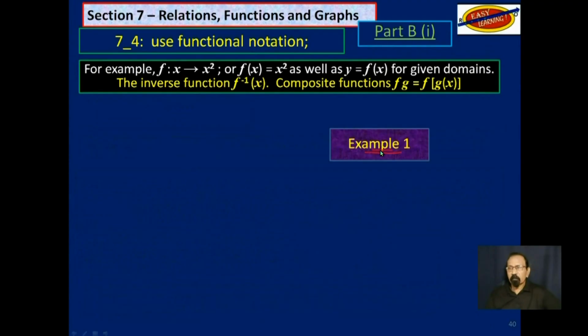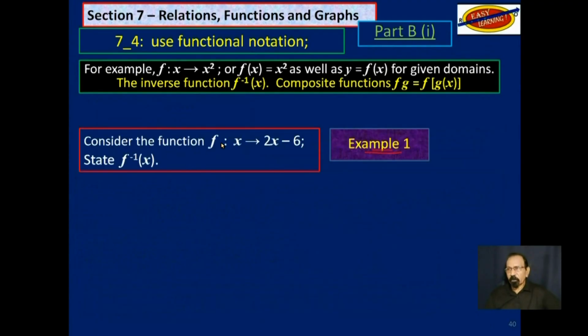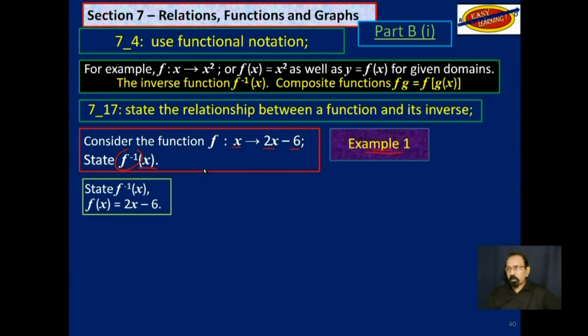Example 1. Consider the function f such that x maps onto 2x minus 6. Now state inverse f of x. Okay, I will do it. You don't have to learn this at this time, but I will do it so you would become familiar with it. So to state inverse f of x, we have to do 4 things.